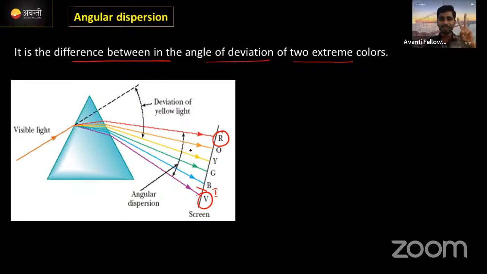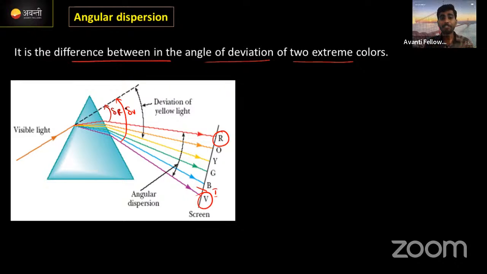Two extreme colors we want, we have no worries. Here we have to take from violet color to red color. From violet to the extended incident light, the angle we call the angle of deviation for the violet color. And from the red color to the extended incident ray, this is called the angle of deviation for the red color. Right, this is the angular dispersion.